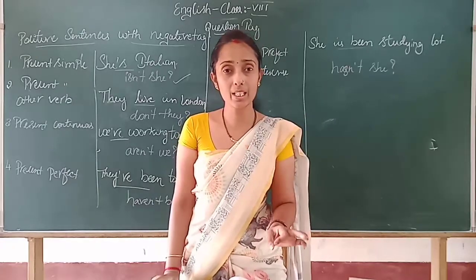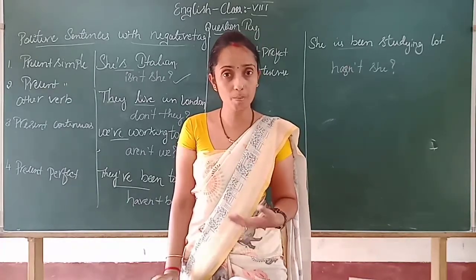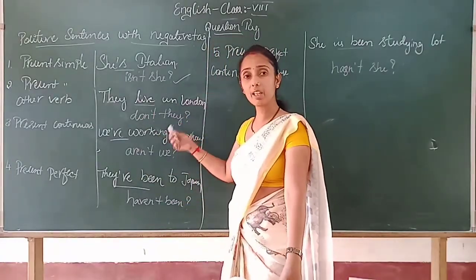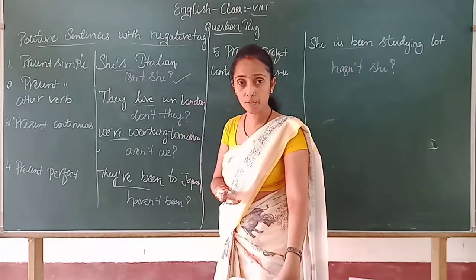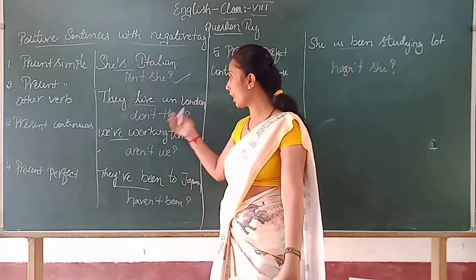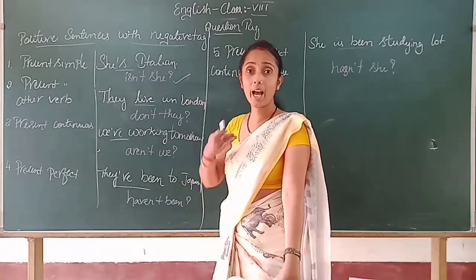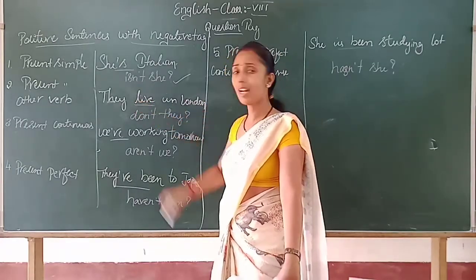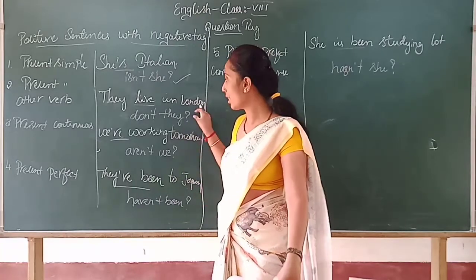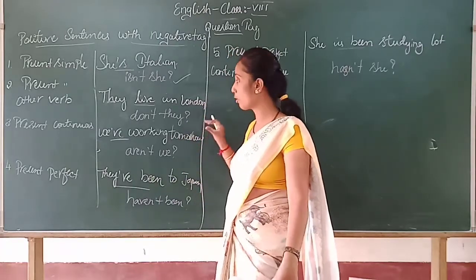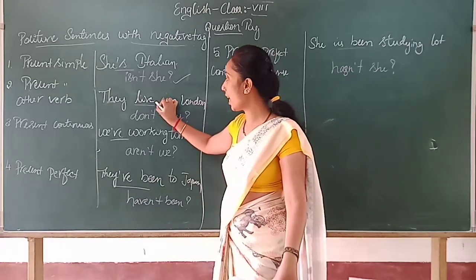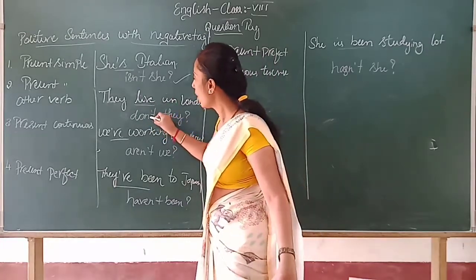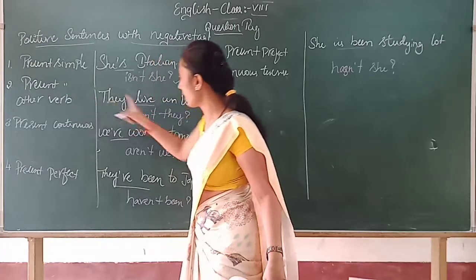That is why, when the negative tag is there, my statement will come in a positive manner. If you ask in negative form, don't they live, then what is my statement? I want you, the listener, to accept my statement. Then I obviously say they live in London. This is what I wanted, right? That is why the question tag is framed with that intention only. So children, listen carefully: this is the case where an auxiliary verb is not there, so we use don't in present simple tense with other verbs.